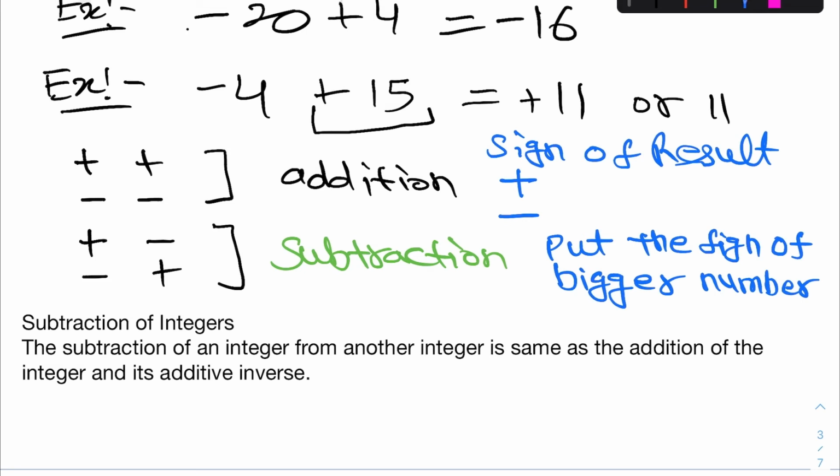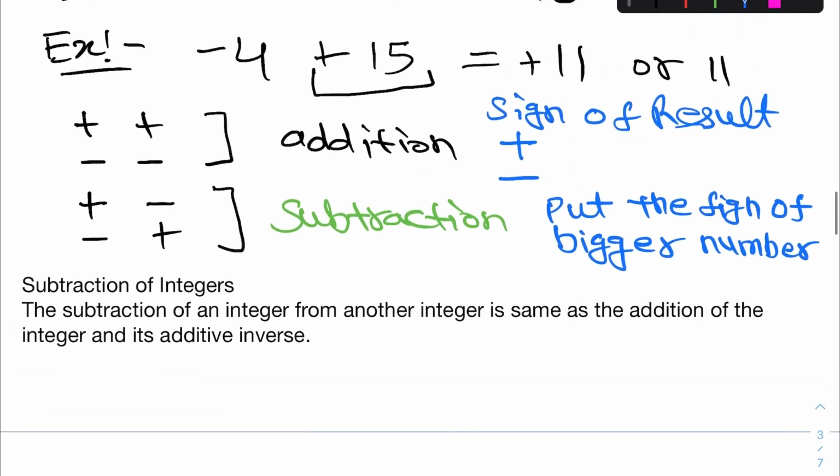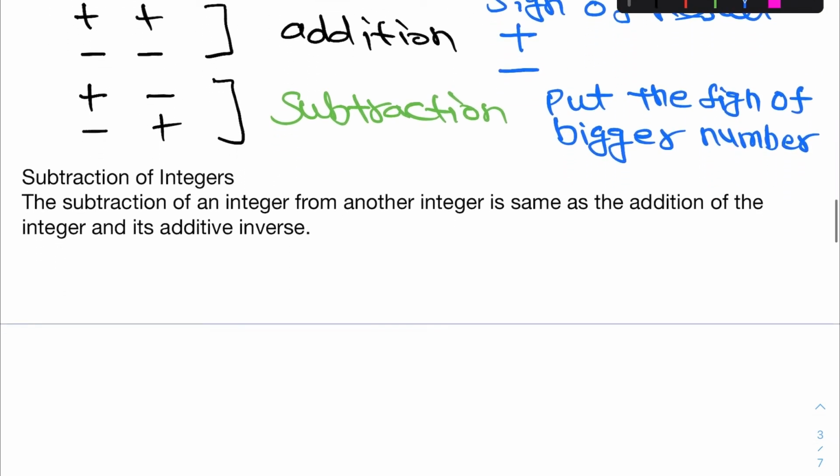Okay students, in the next video lecture I will teach you subtraction of integers and other operations like multiplication, division.